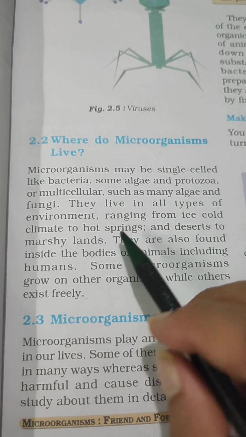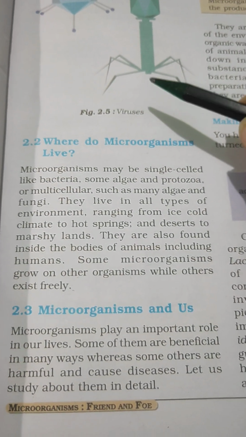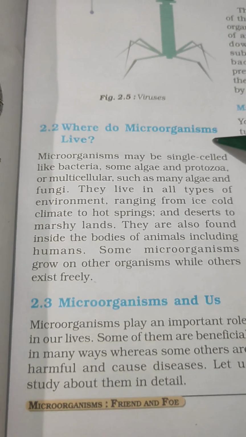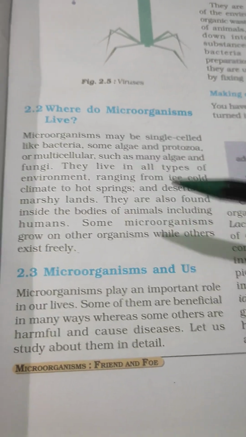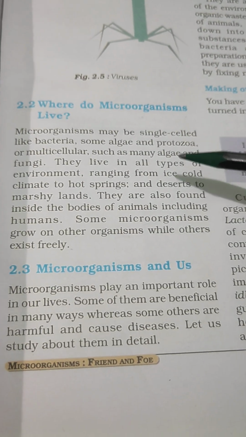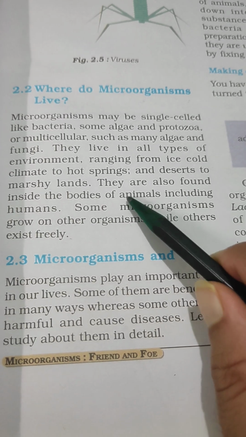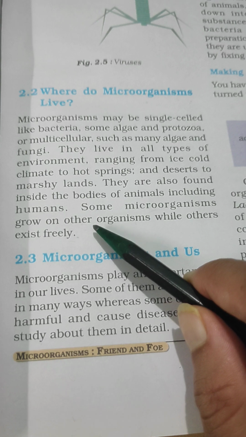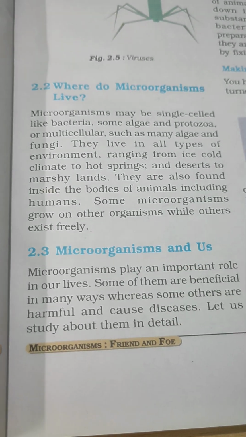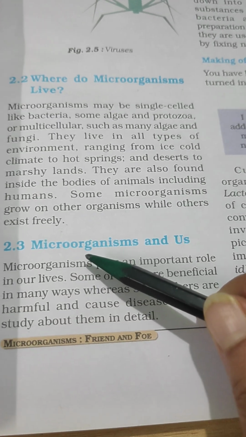So there is a lot of variety in these microorganisms. Some can live in very hot conditions, some in very cold conditions, and some live in bodies of other animals. Some can exist freely in the open.